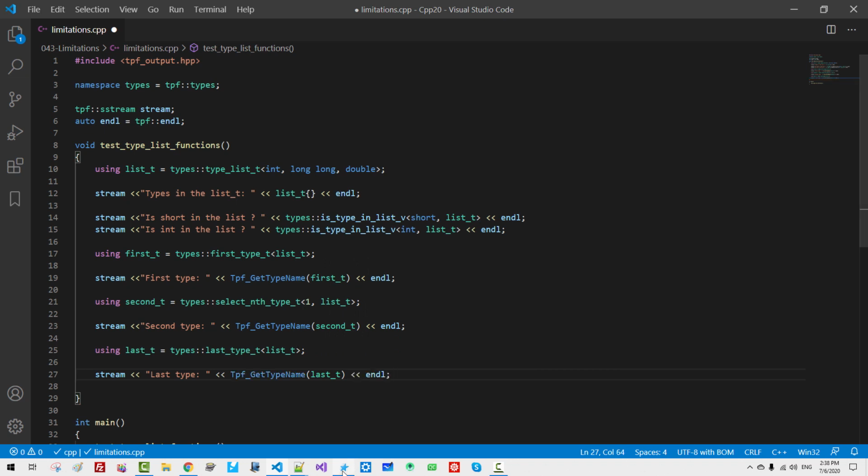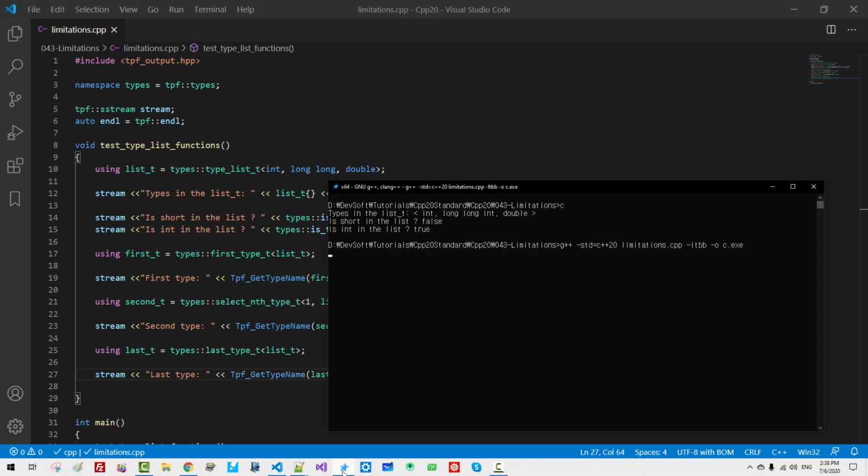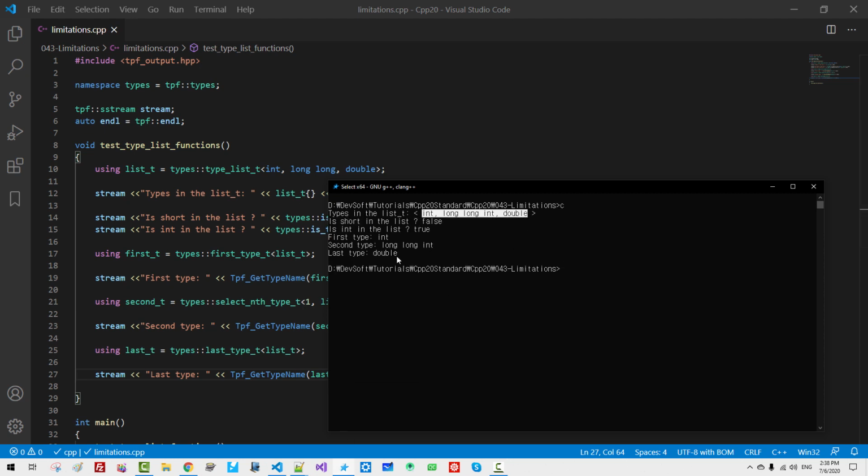Now we build once again. CLS C. From this list, the first type is int. The second type, long integer. The last type is double. We can extract type elements from this list.